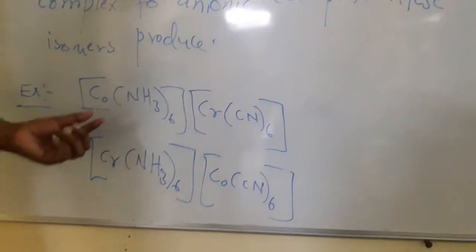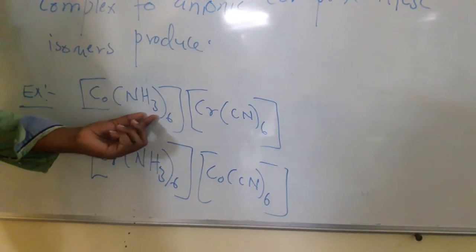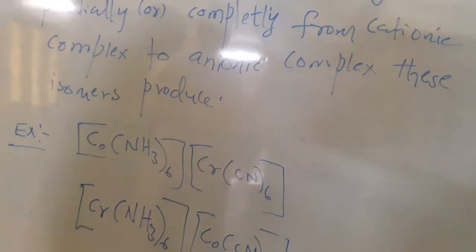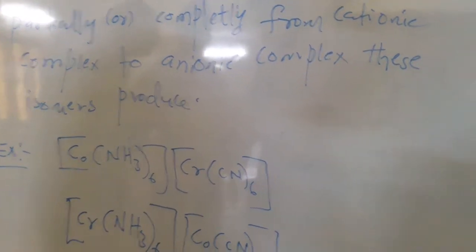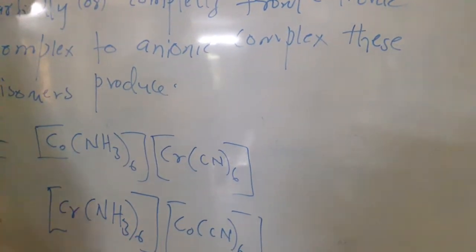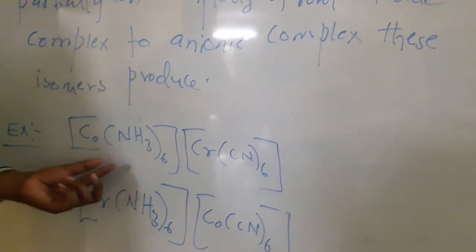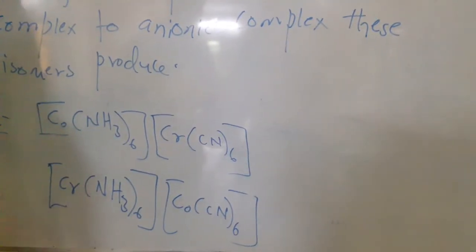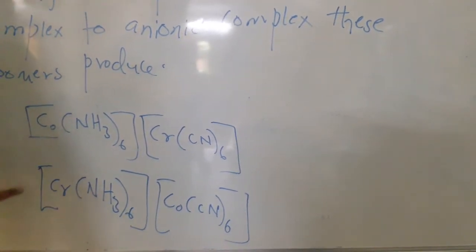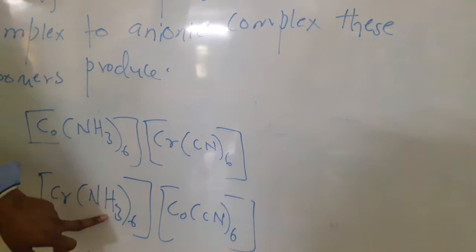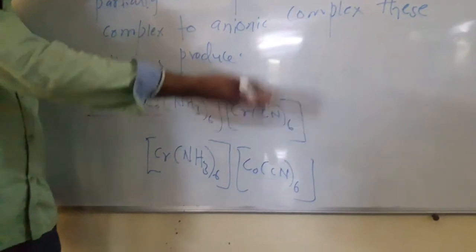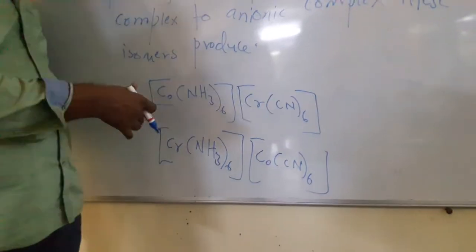Here cobalt is linked with ammonias, and chromium is linked with cyanides. But in its isomer the chromium is linked with ammonias and the cobalt is linked with cyanides. So by mutual exchange, ligands may be exchanged completely or partially.